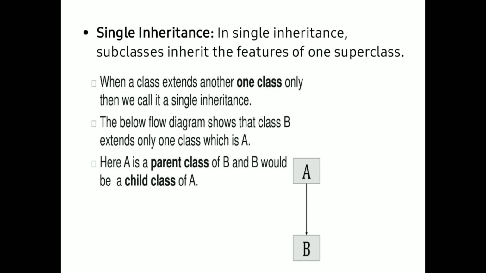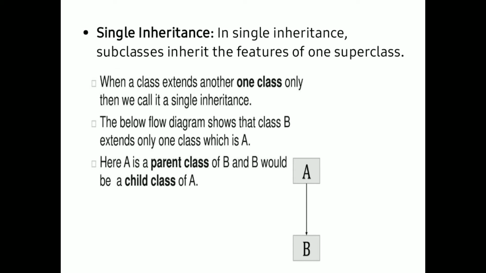Here in the diagram, we can observe the pattern of single inheritance. Here in our diagram, A is giving the properties to the class B. Let us imagine A is a class and B is a class.